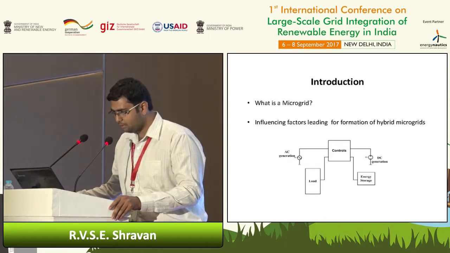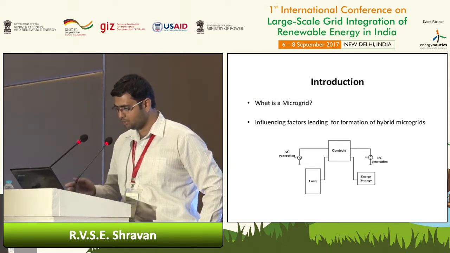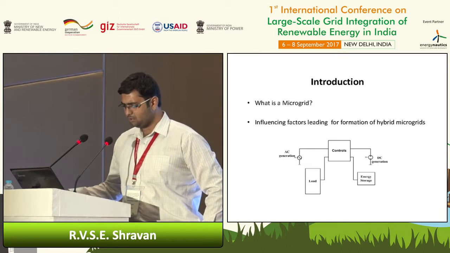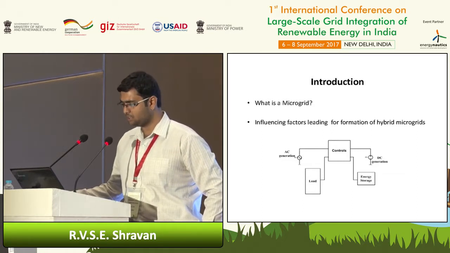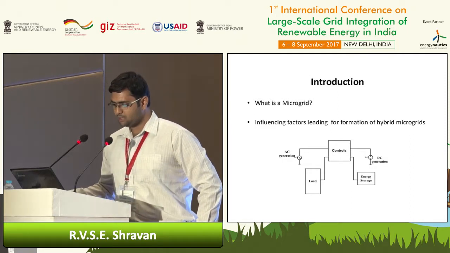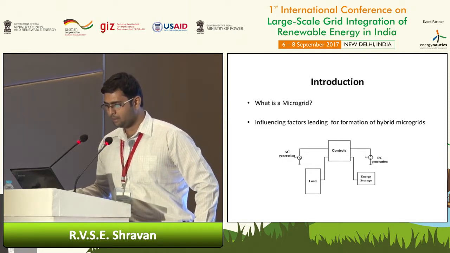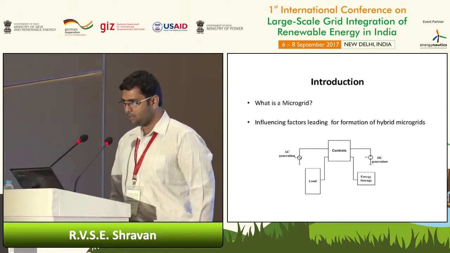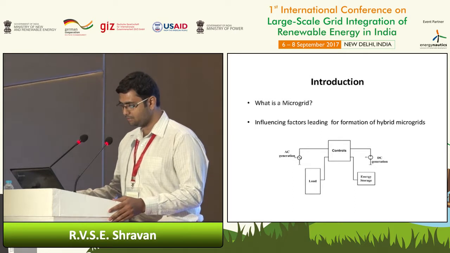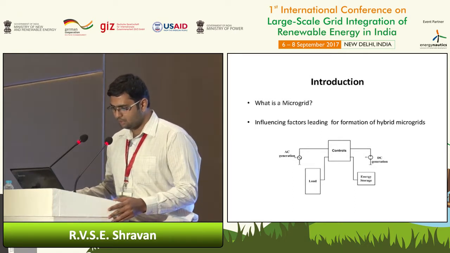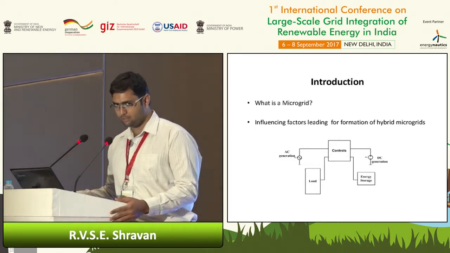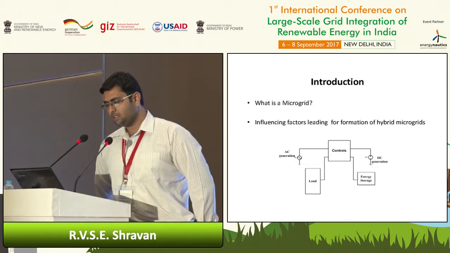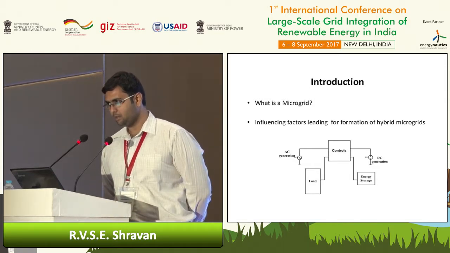As we are aware, a microgrid is a small power system, as shown in the figure, which has its own generating units, loads, and energy storage systems, all connected together and operating on the basis of some controls. This microgrid can be of two types, DC and AC, and combining these two we get a hybrid microgrid. The main influencing factor for the formation of a hybrid microgrid is that we can put AC loads on the AC side and DC loads on the DC side, avoiding the conversion losses.